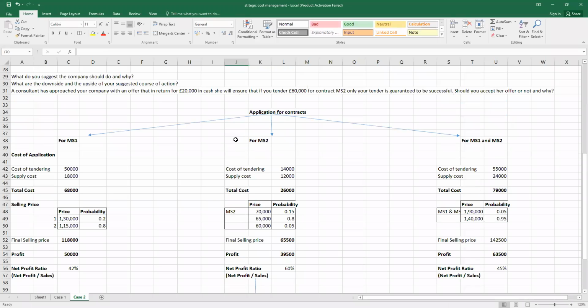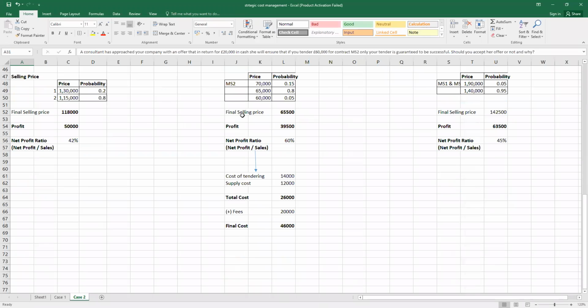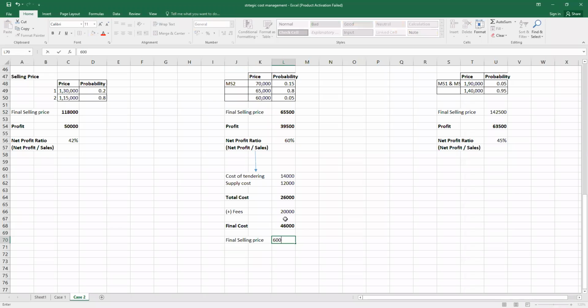And she has advised us to take the selling price down to 60,000 euros, right? So the final selling price suggested by the consultant is 60,000.